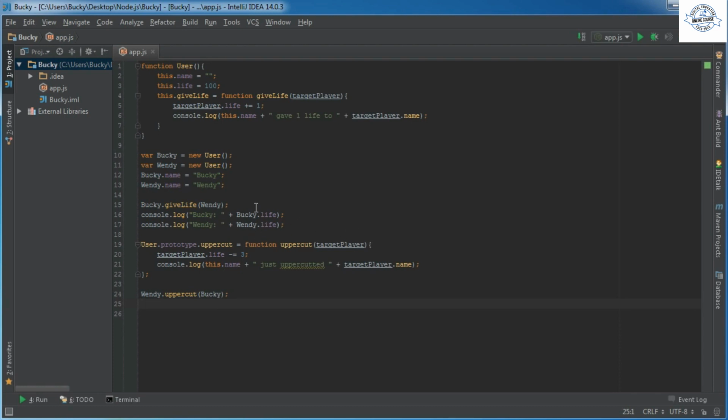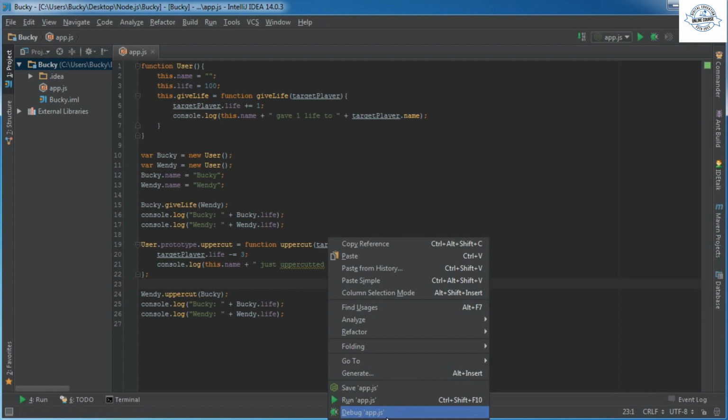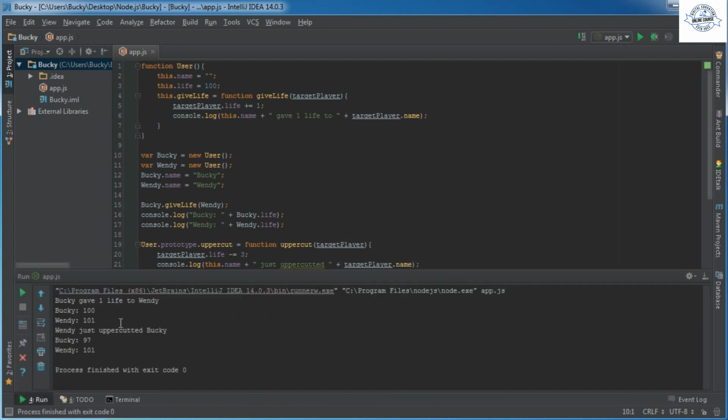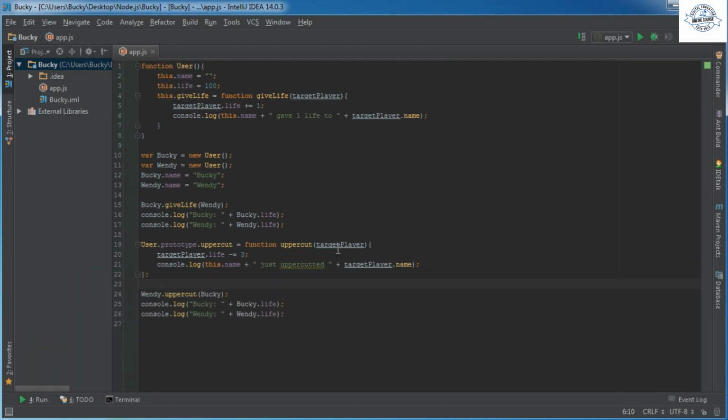Now let's just print out their lives again. So check this out. I'm going to run this bad boy. I gave 1 life to Wendy. She got ticked off for some reason. She uppercutted me. It took 3 points away from me, and she still has the life I gave her. So, you know, she's kind of a little turd nugget, but whatever.